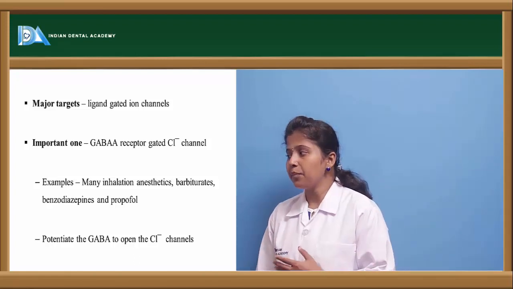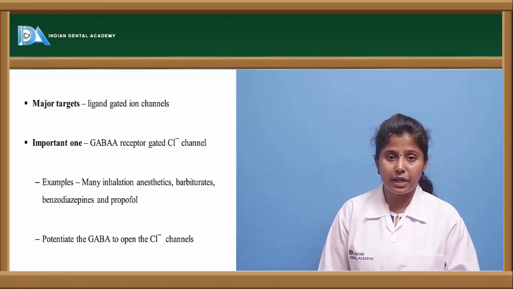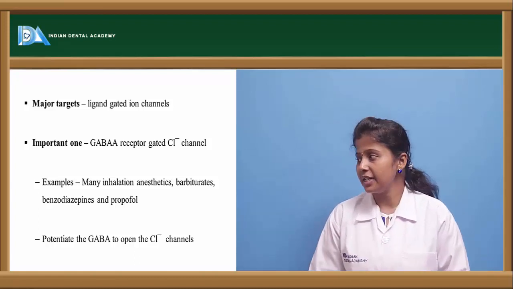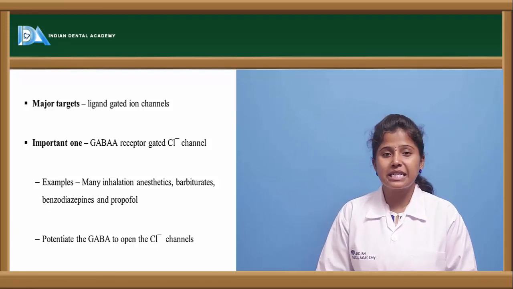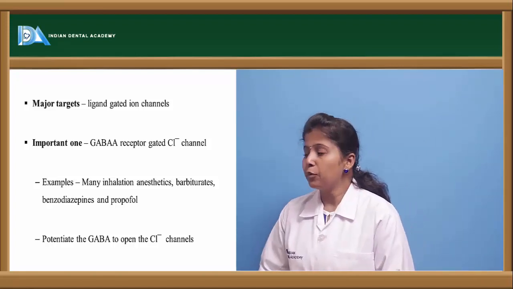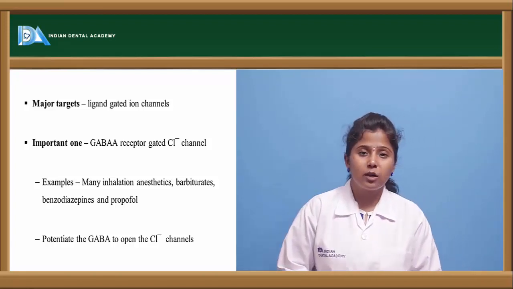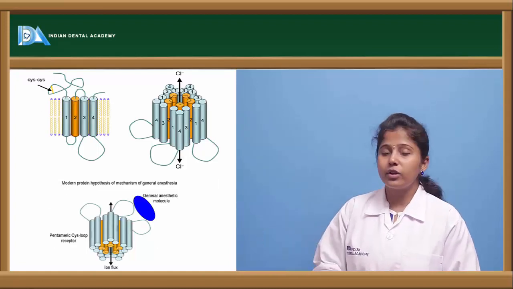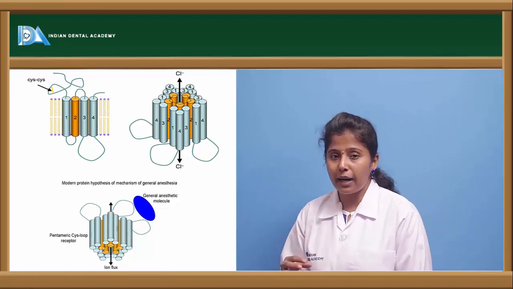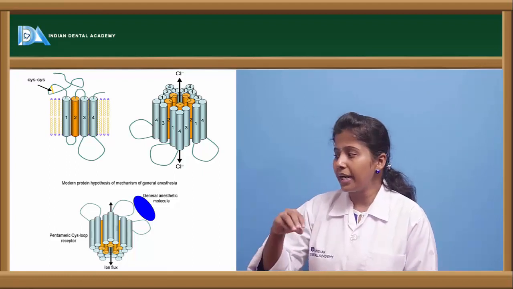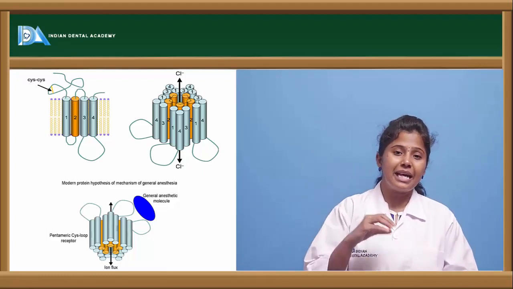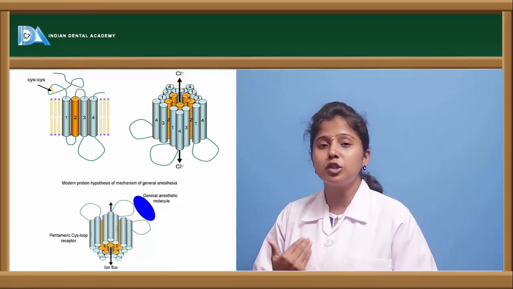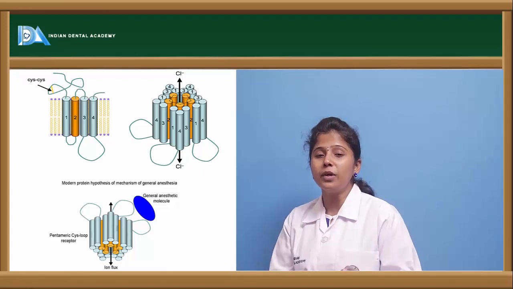So here the examples which are working through this mechanism of GABA receptors are the many inhalation anesthetics, barbiturates, benzodiazepines and propofol. They potentiate the GABA to open the chloride channel. So here if we see the structure, they go and bind. For example, if we take benzodiazepines or barbiturates, they go and bind to the benzodiazepine area or benzodiazepine receptors, and they will potentiate or stimulate the GABA receptor to open the chloride channel.